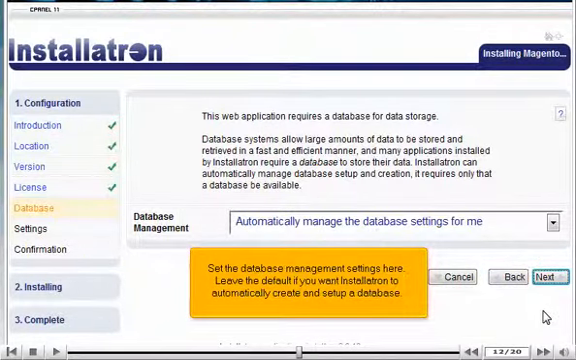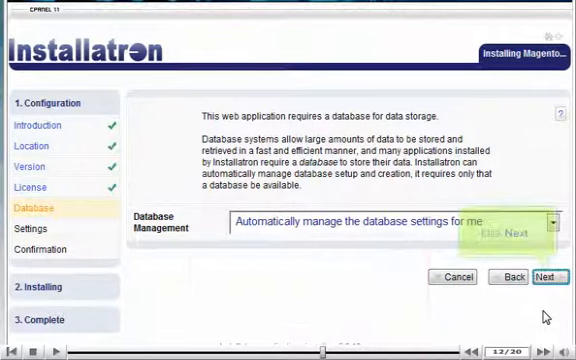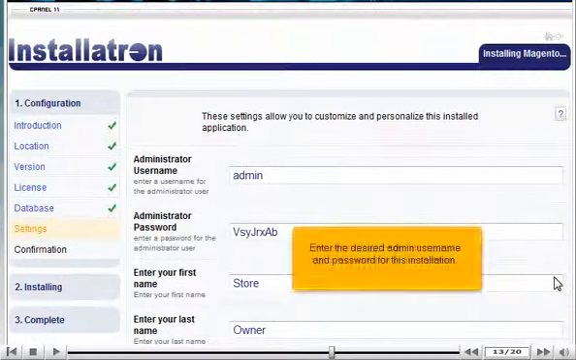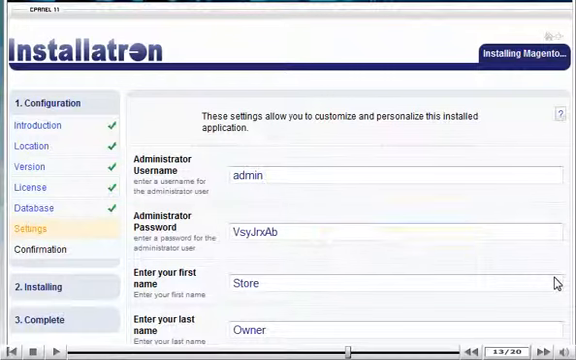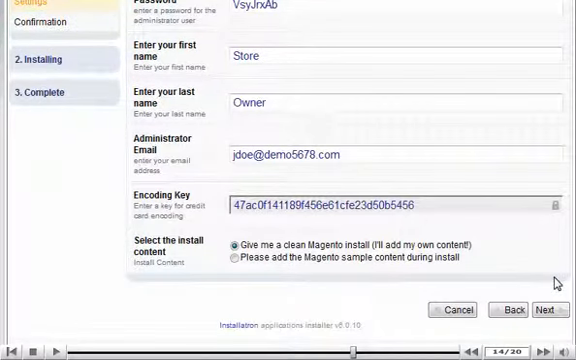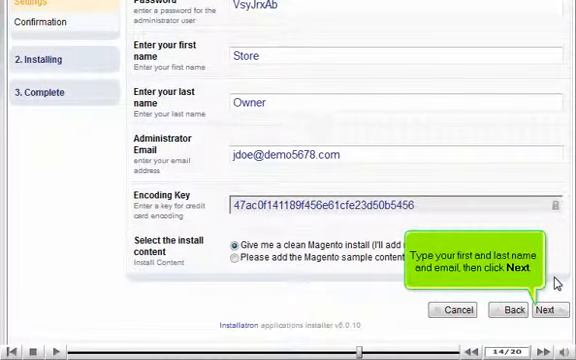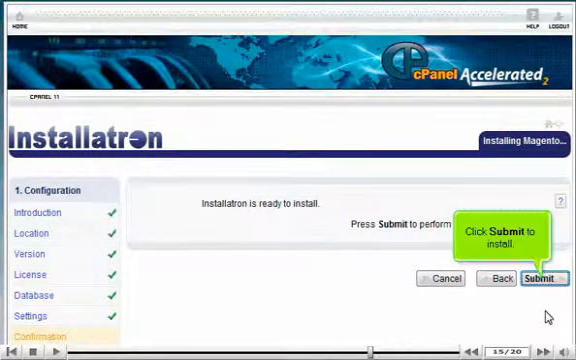Set the database management settings here. Leave the default if you want Installatron to automatically create and set up a database. Click Next. Enter the desired admin username and password for this installation. Type your first and last name and email, then click Next. Click Submit to install.